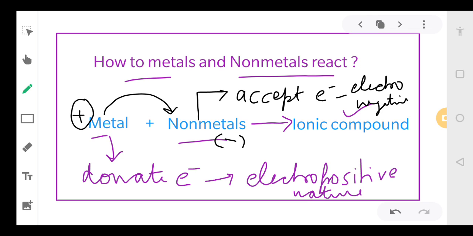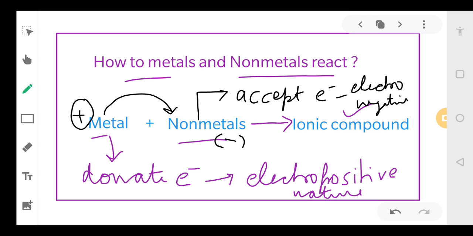Let me repeat it again. Metals will give electrons, and thus they will acquire a positive charge. Non-metals will accept electrons, and thus they will acquire a negative charge.